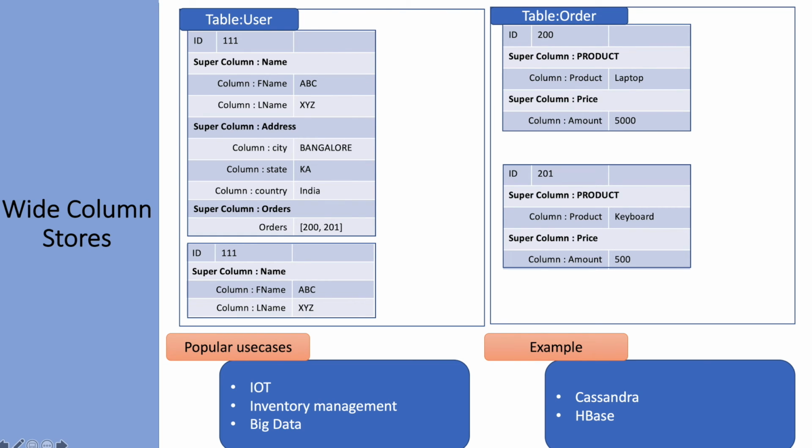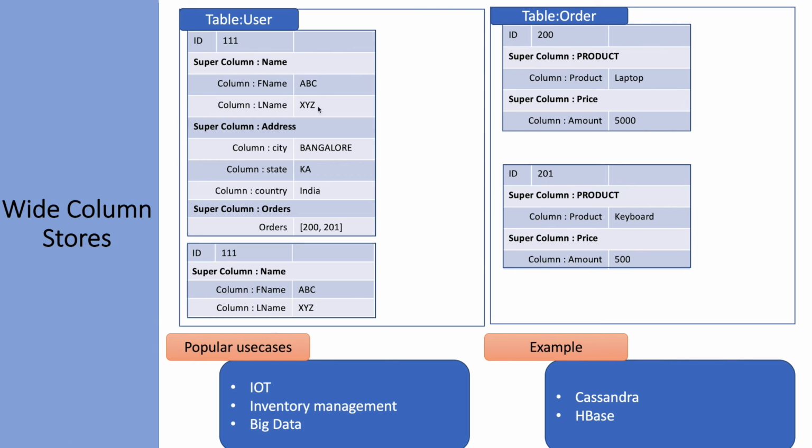This type of database is very useful where we know our queries in advance. There may be a limited set of queries we have to run against our data. If we know those queries in advance, we can define the super column and the column family completely, and that data can be stored in the table.